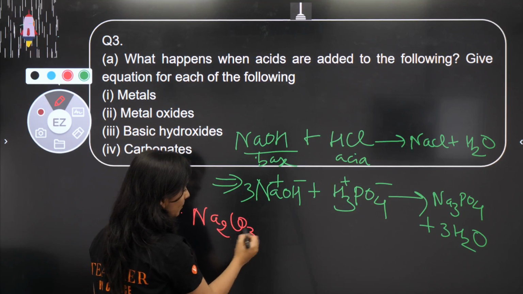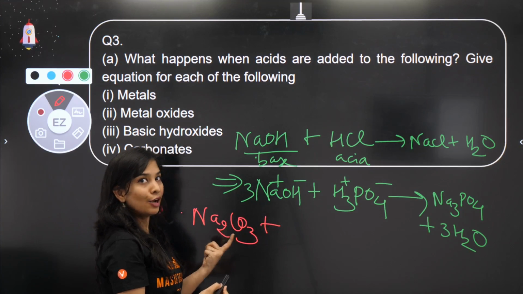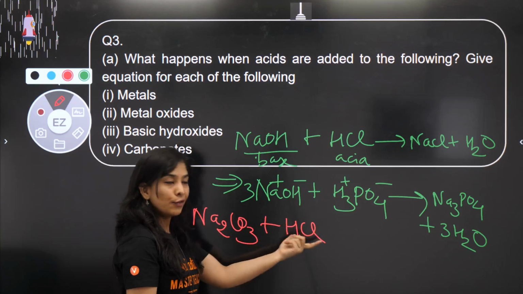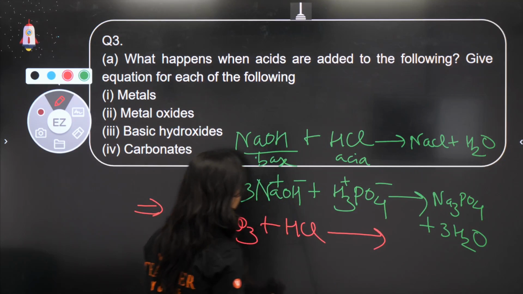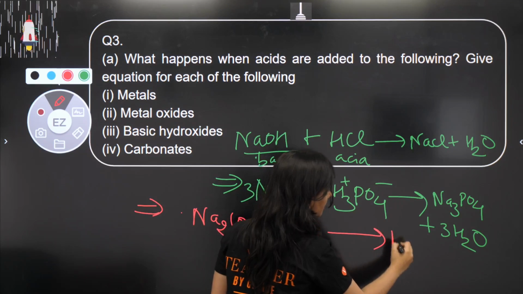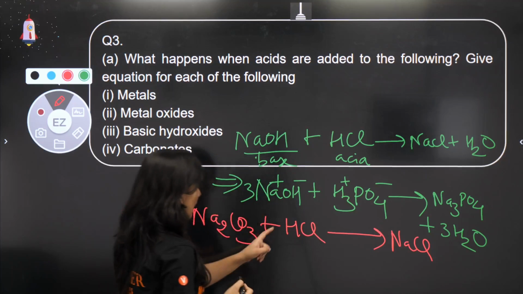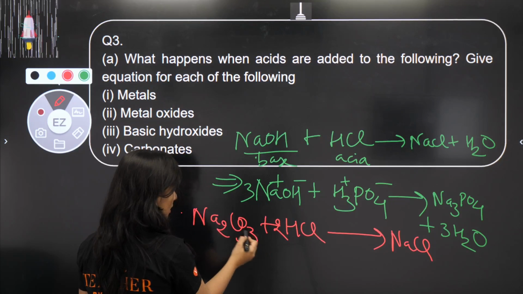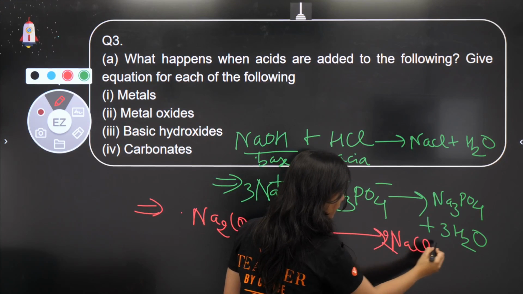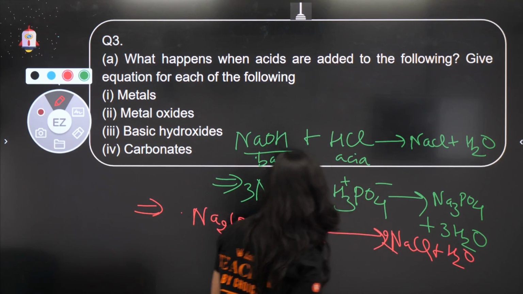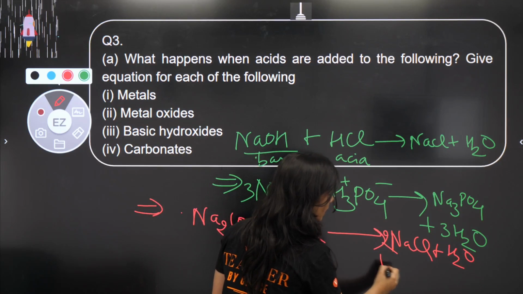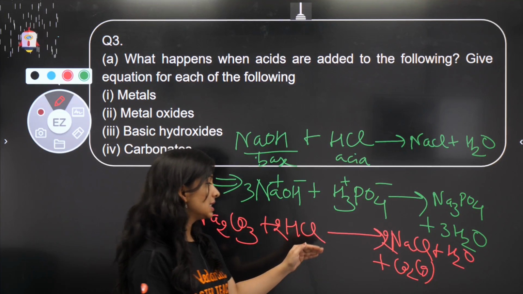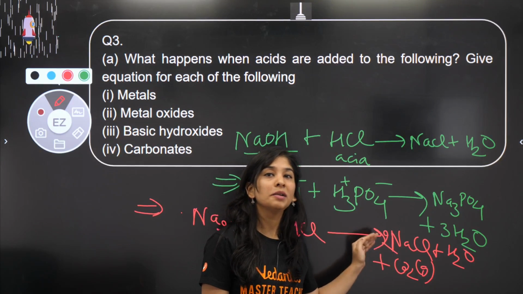So take sodium carbonate, one of the components of your washing soda. Try to react with acid. You can take sulfuric acid also. It's all your choice. Sodium with chlorine, sodium chloride, H with some molecule of oxygen, that is water, and from here I will get CO2 gas, and we can detect CO2 gas also because it can turn your lime water milky.